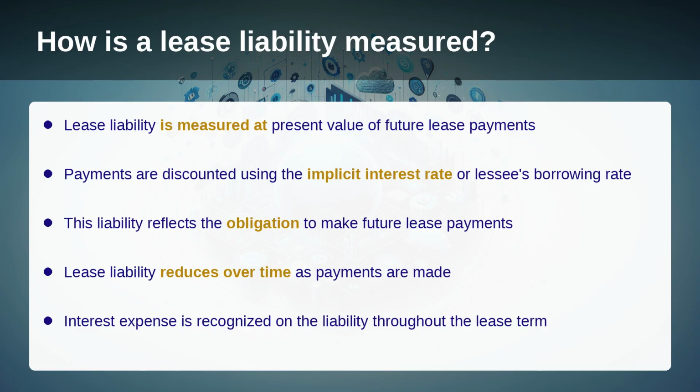How is a lease liability measured? A lease liability is measured at the present value of lease payments not yet paid, discounted using the interest rate implicit in the lease, or, if that rate cannot be readily determined, the lessee's incremental borrowing rate. This liability represents the obligation to make lease payments, and it is reduced over time as payments are made, with interest expense recognized on the liability over the lease term.